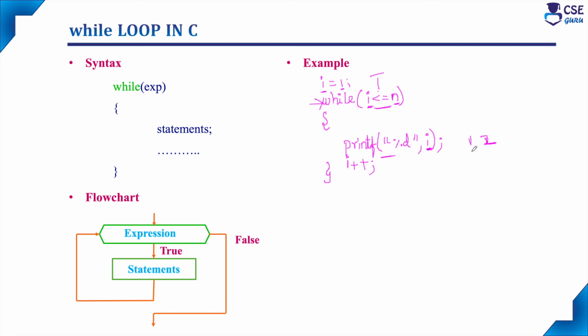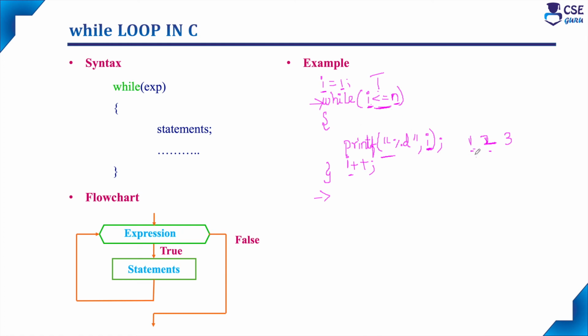In the previous iteration it printed I value 1. In this current iteration it printed I value 2. Again it will increment the I value. Now the I value will be 3. Again it will check the loop condition, whether 3 is less than or equal to n. If the condition is true, the body of the loop will execute again, and again it will print the I value, which is 3 now. Likewise, this process continues until the loop expression evaluates to false. When the loop expression evaluates to false, control will transfer to the next statements in the C code. So this is the execution of the while loop.